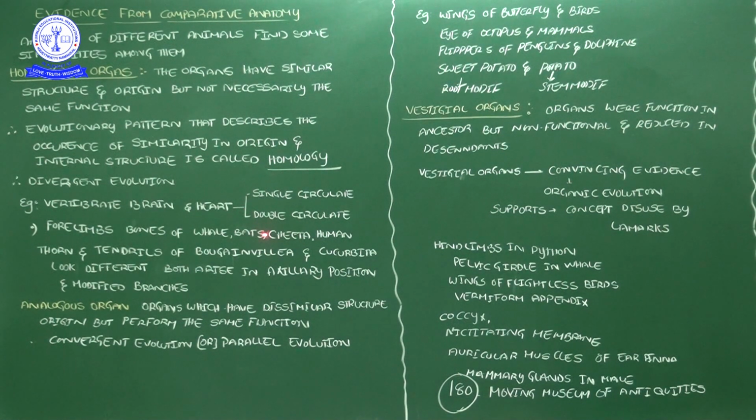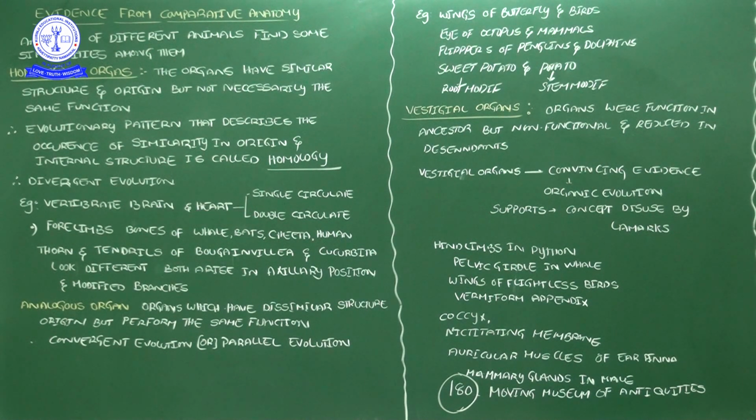In advanced organisms, the heart shows one advanced character, that is double circulation. We first see single circulation in the earlier fishes, but advanced mammalian organisms exhibit double circulation. On anatomical observation, fishes have a 2-chambered heart, amphibians have a 3-chambered heart, reptiles an incompletely 4-chambered heart, and birds and mammals have a 4-chambered heart.